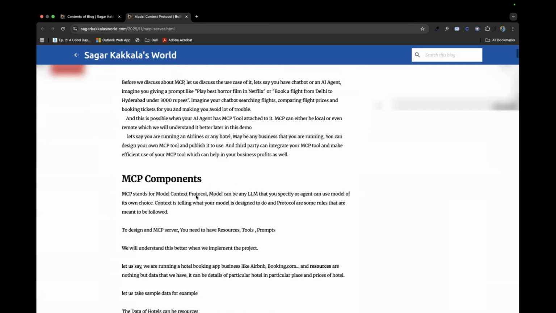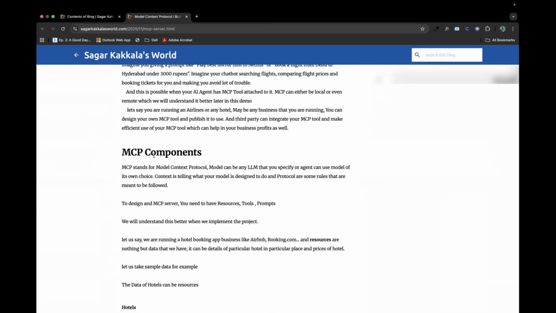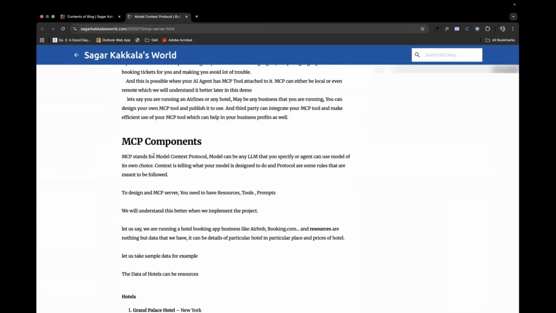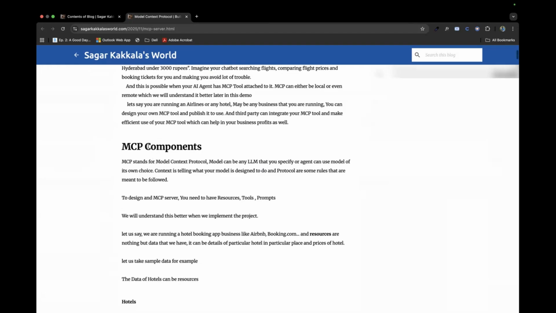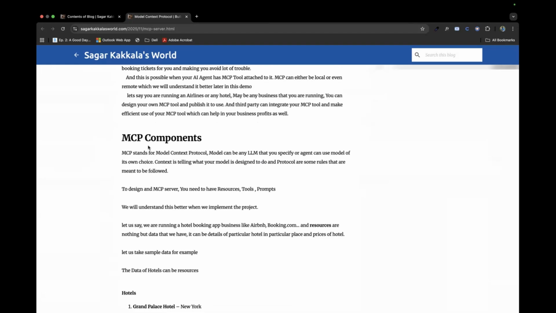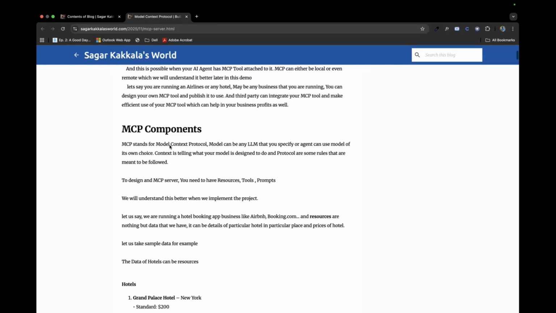We'll deep dive again. In MCP components, to design, we'll design an MCP server, since we already had an AI agent that we configured previously in our session. In this session, we'll build an MCP server, and we'll integrate our AI agent with our newly built MCP server.